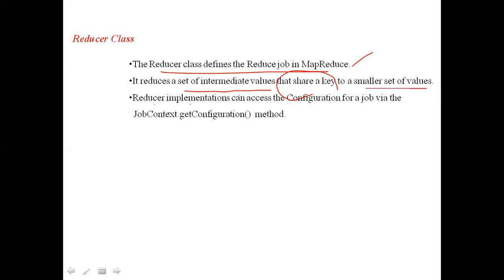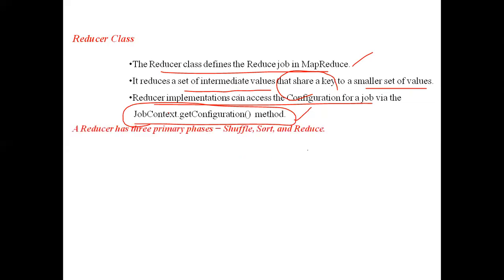The reducer implementation can access the configuration of the job via the JobContext.getConfiguration method. The JobContext contains one method called getConfiguration. Using this, the reducer can know the details of the job.